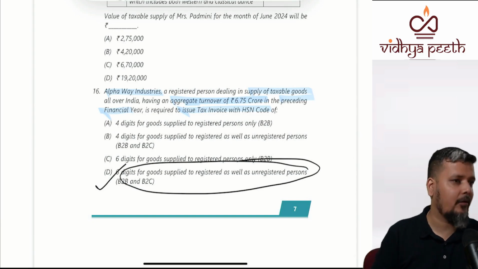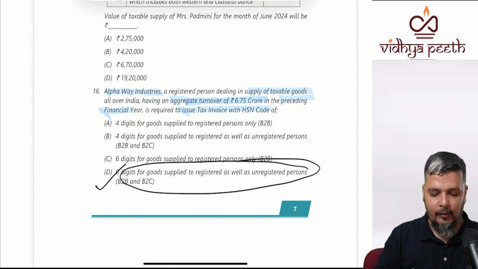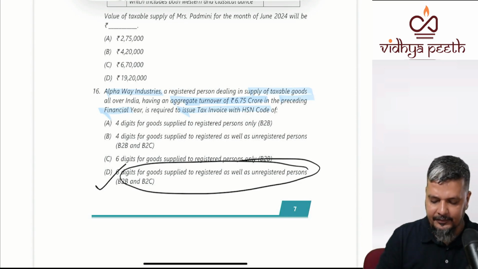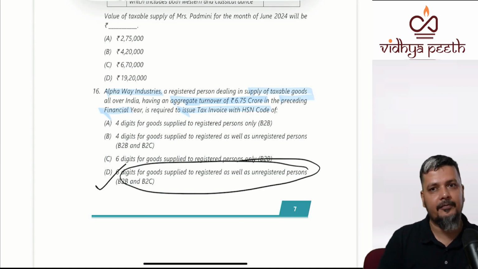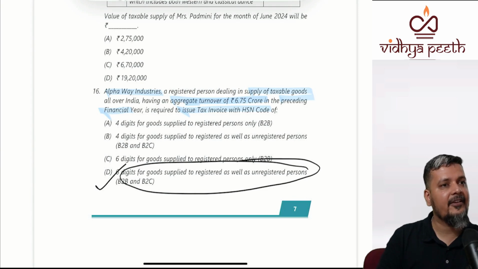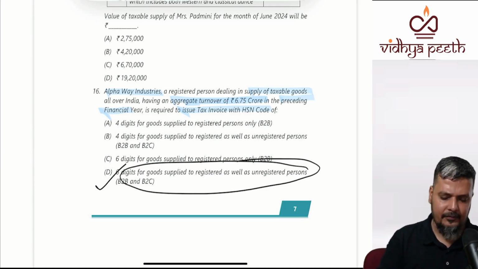Sir, what if it is less than 5 crores? Then 4 digits. B to B mandatory, B to C optional. Which means the answer would have been A. If your previous year aggregate turnover was less than 5 crores, what would have been your answer? Option A, 4 digits. Only for B to B. More than 5 crores, 6 digits, B to B as well as B to C. Up to 5 crores, 4 digits, only for B to B. So that would have been your answer.